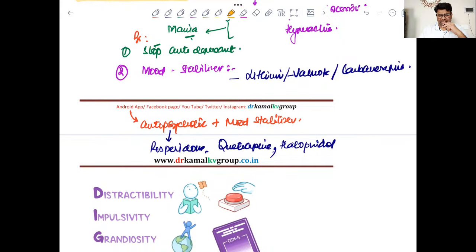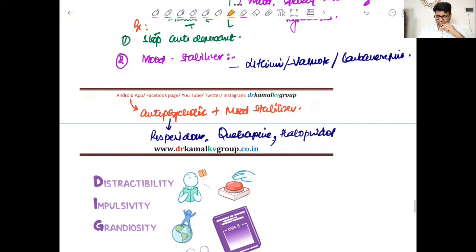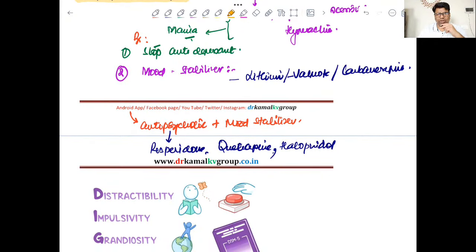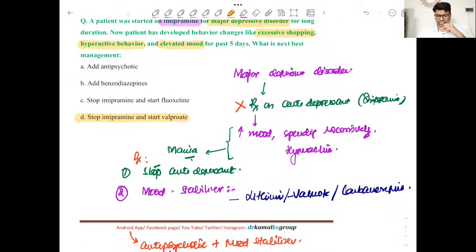And in many cases, we go with antipsychotics alone also whenever we feel that mood stabilizers are not indicated, and if the patient is not able to tolerate mood stabilizers, right? So, and I think for mania, the classical symptoms are quite obvious, right?